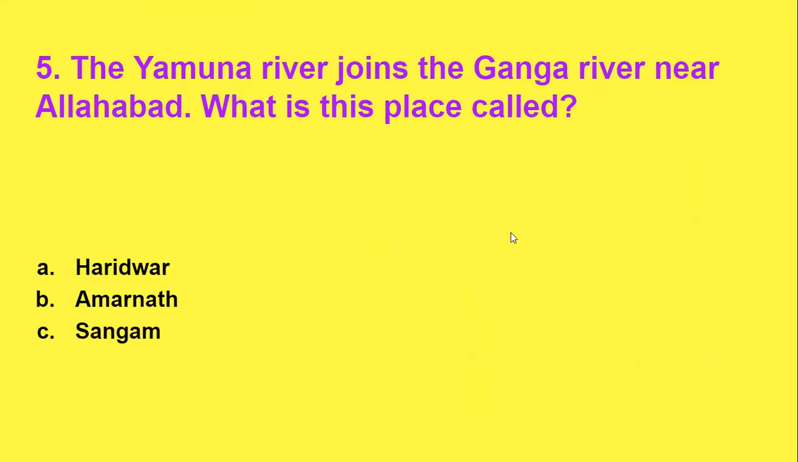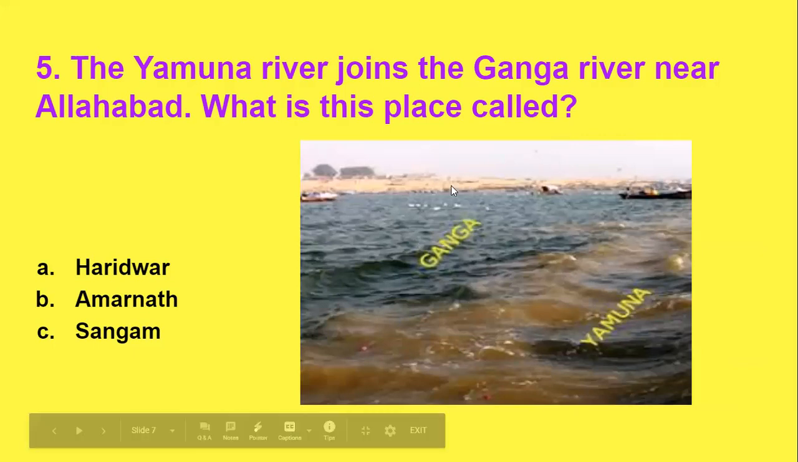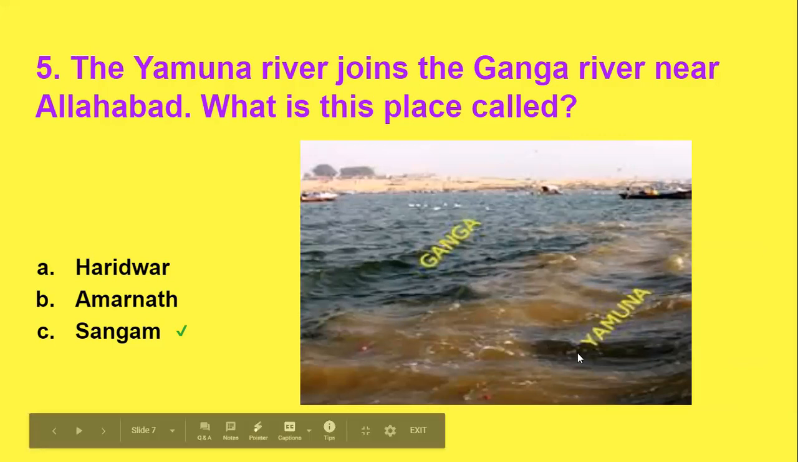I'll show you, it will give you more clarity. Look here in this picture, it's very clear. This is the Yamuna River and this is the Ganga River. See the difference in the water color also. And these two rivers are joining at one place, and the name of that place is Sangam. What is the name of that place? Sangam. At Sangam, the Ganga River and Yamuna River both are joining with each other. The correct answer is Sangam.